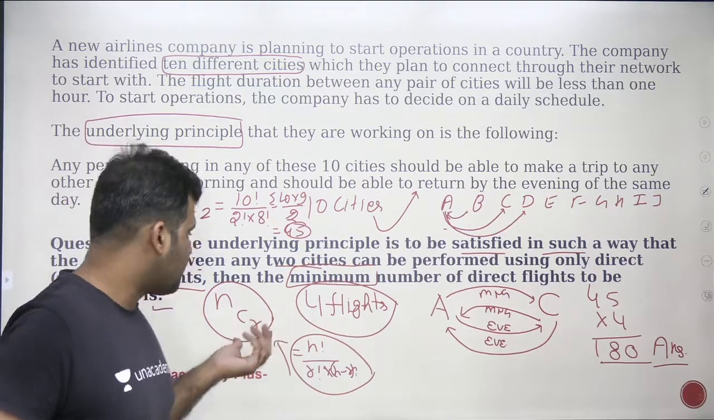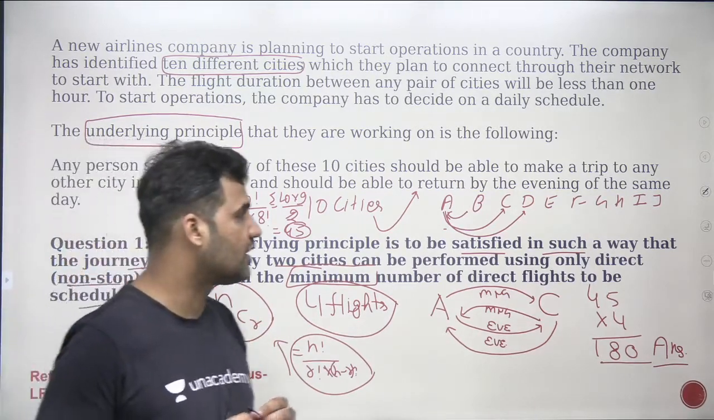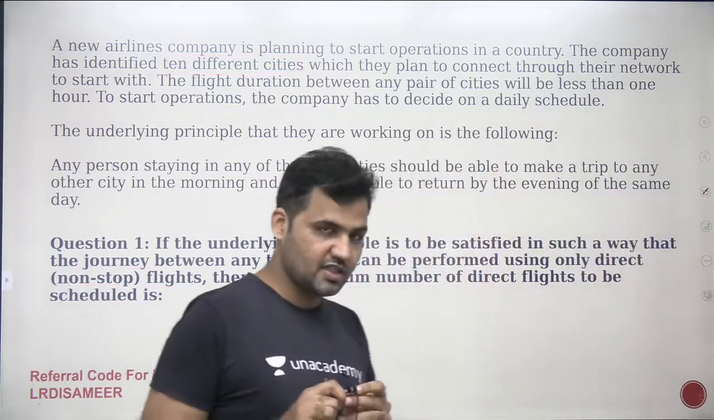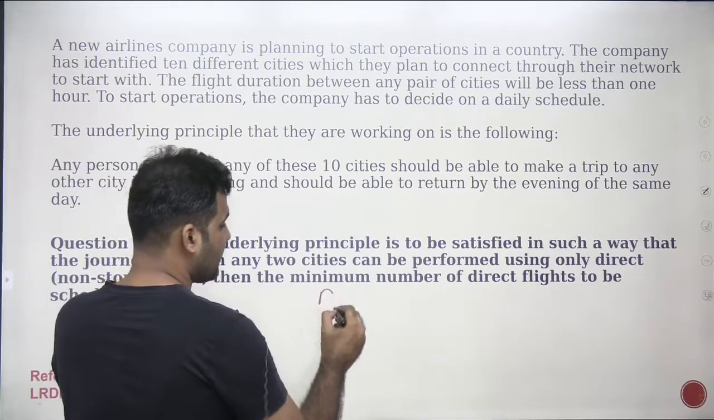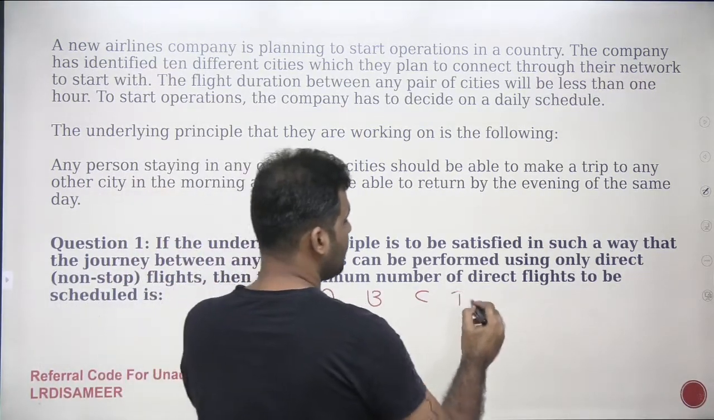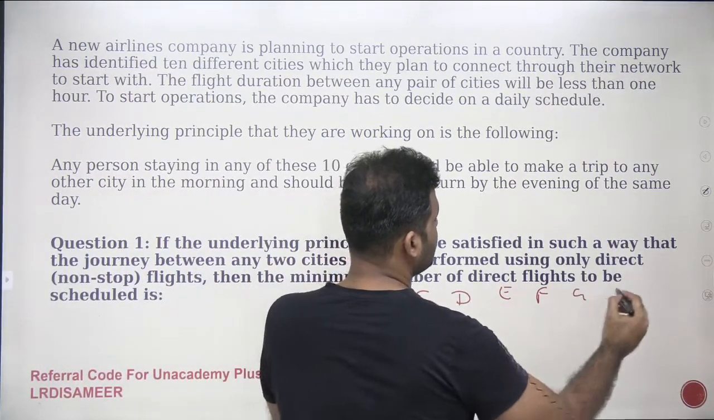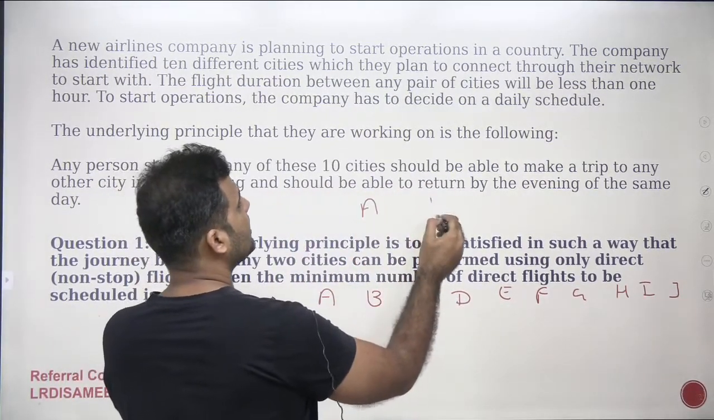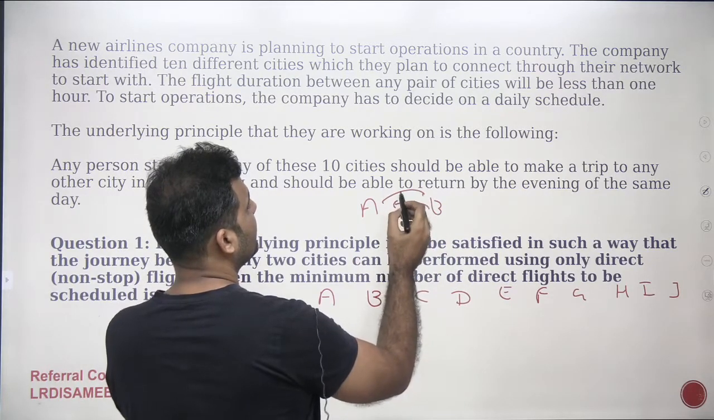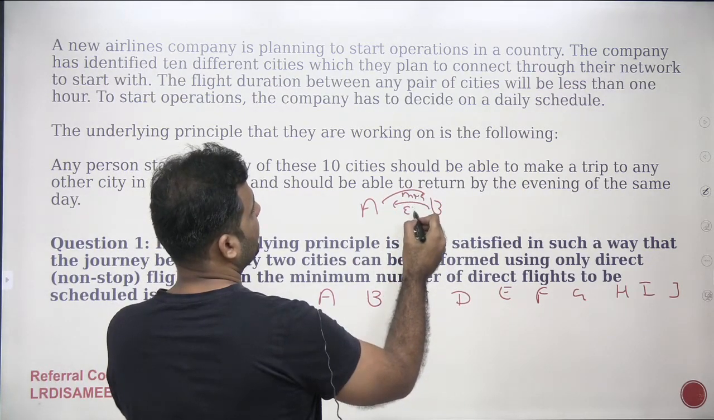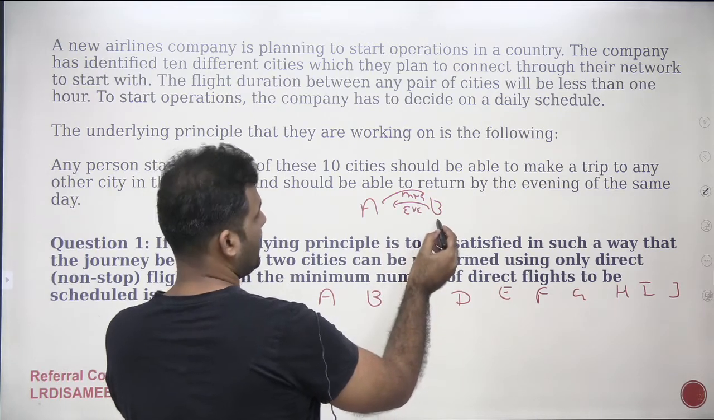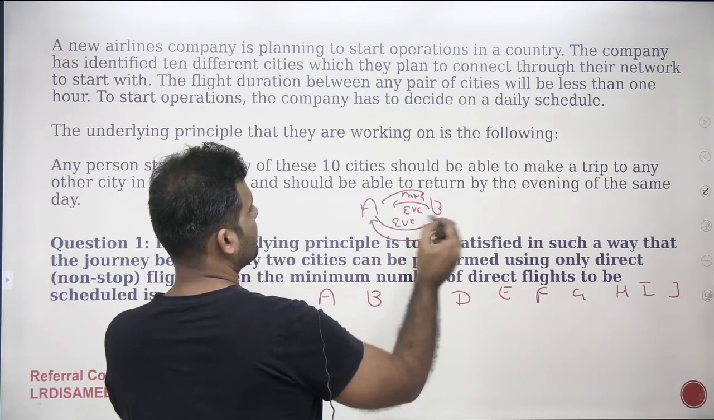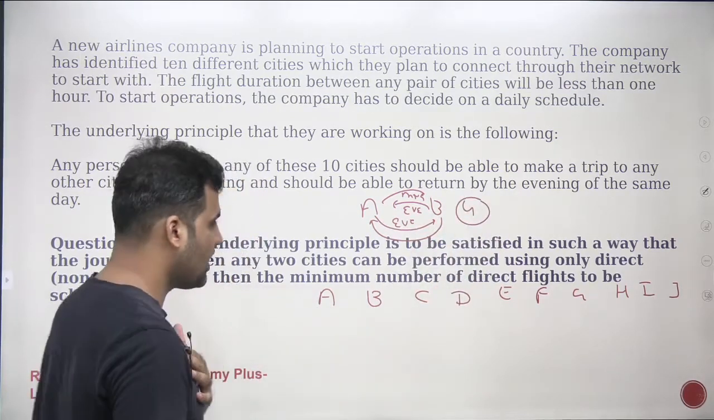What if you don't know the basics? Then you require common sense to solve the question. You still can solve the question using your common sense, right? What is that common sense? Let's talk about it. If I have 10 cities, A, B, C, D, E, F, G, H, I, J, the underlying principle is for any two cities, I will require 4 flights, right? Morning, evening, then morning here, evening here also. So I require 4 flights between any two cities.